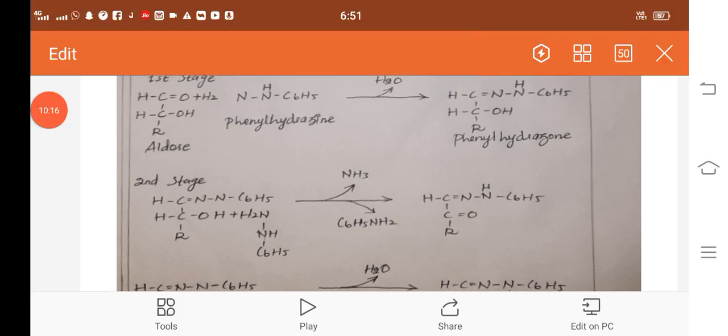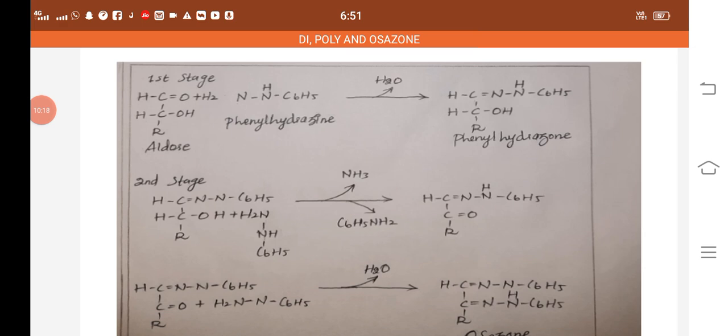So the second stage: again the phenylhydrazone reacts with one more phenylhydrazine. Ammonia and C6H5NH2 are liberated, so an intermediate step is formed. Phenylhydrazine reacts with an equal amount of the sugar molecule. First, initially, the phenylhydrazone will be formed, and finally we will get the precipitation. That is why one more equivalent of phenylhydrazine is needed.